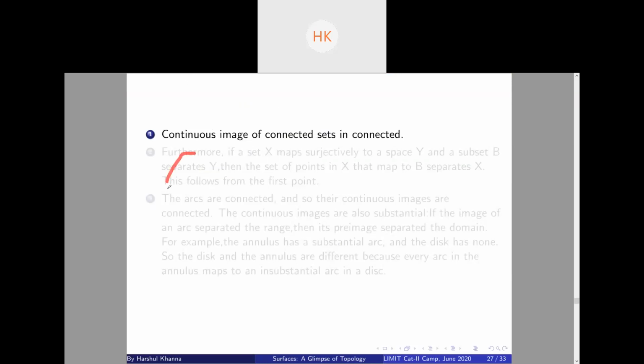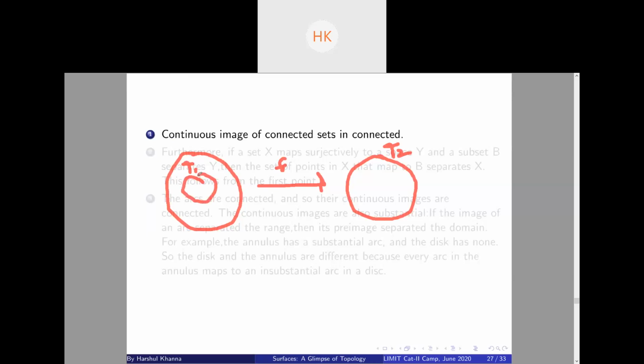So suppose you have a topological space T1, and a continuous function f to T2. Let's say I have this space S1, and we look at f of S1. I have to prove f of S1 is also connected if S1 was connected.